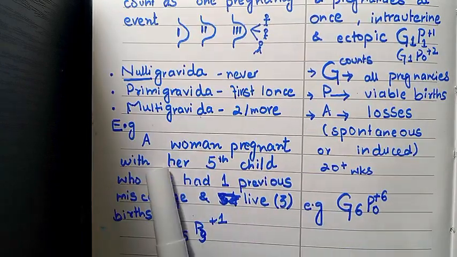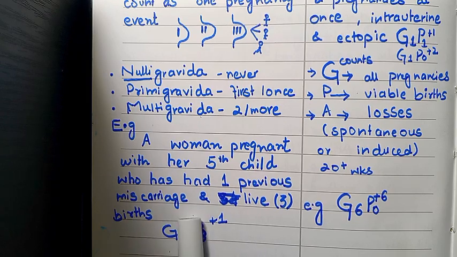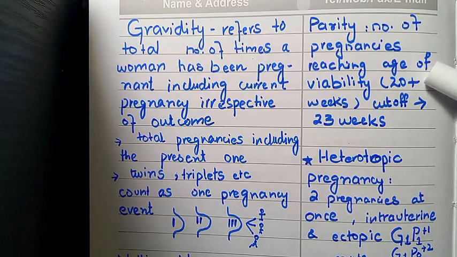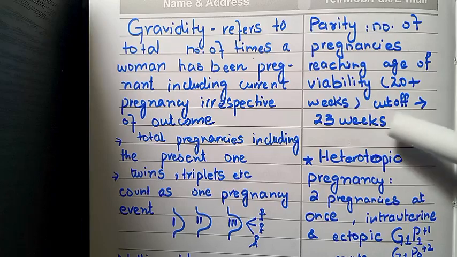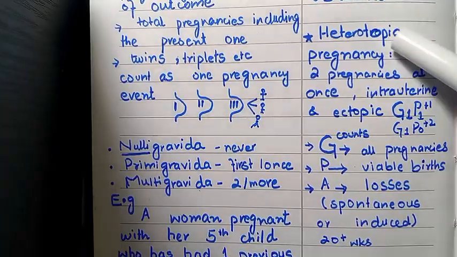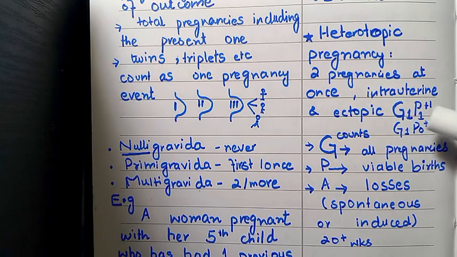This scenario is given, for example: a woman pregnant with her fifth child who has had one previous miscarriage and 3 live births. We'll write this down as G5 P3+1. The plus 1 is for the miscarriage. Parity: the number of pregnancies reaching the age of viability, 20 plus weeks, with a cutoff of 23 weeks, comes under the heading of parity.